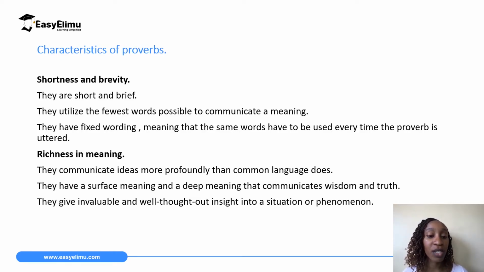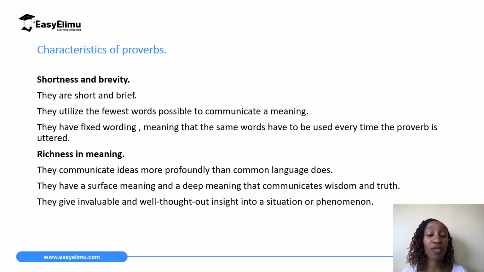They have fixed wording, meaning that the same words have to be used every time a proverb is uttered. 100 years from now, the proverb "still waters run deep" will just remain the same. It doesn't change. The wording doesn't change.